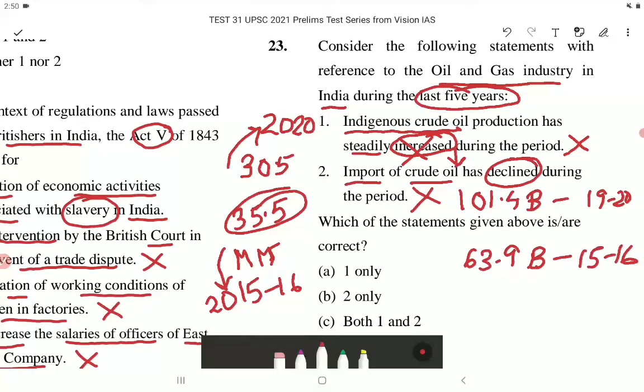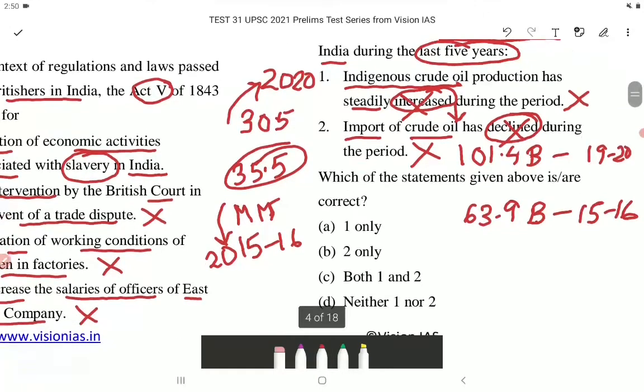So there is an increase in the import of crude oil and not decline. So this is incorrect. Which of the statements given above is or are correct? So both of them are incorrect. Option D, neither one nor two is the correct answer.